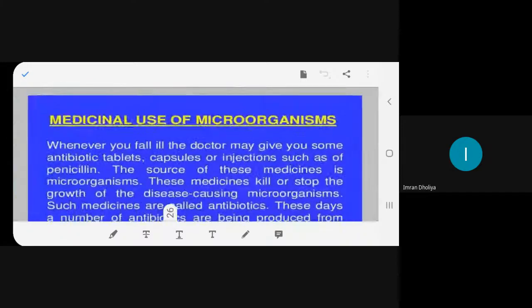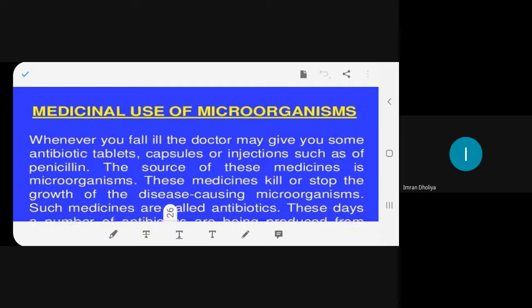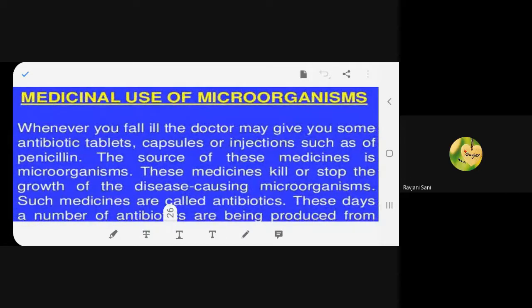Now we saw alcohol production, commercial production of alcohol. It's all usefulness of microorganisms. Now there's another use which is called medicinal use. How microorganisms are used in medicine, let's see. Start, beta. Whenever you fall ill, the doctor may give you some antibiotic tablets, capsules, or injections such as of penicillin.